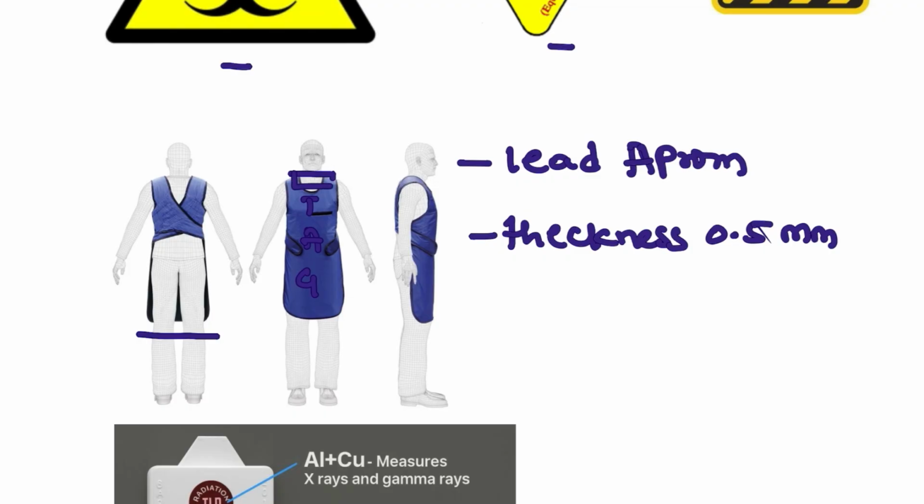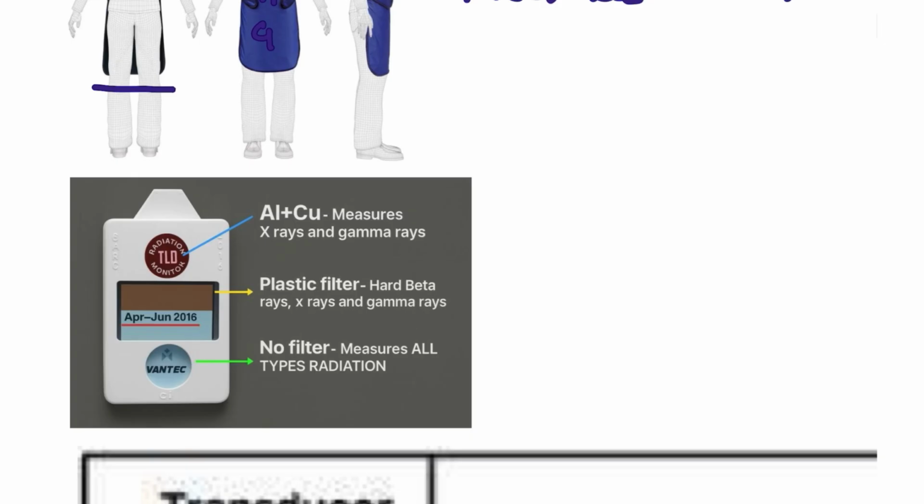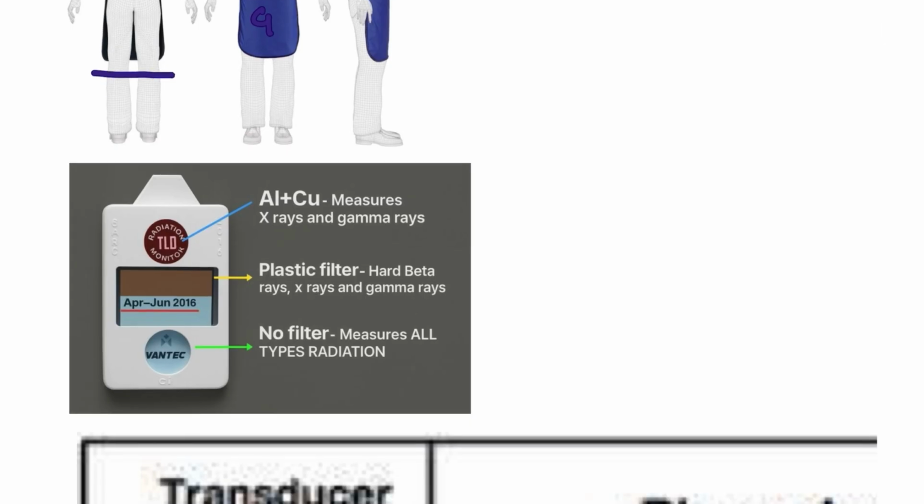Some aprons also have collars, which are helpful for protecting against thyroid radiation exposure. Next, those who work in the radiology department have to carry a badge. This badge is known as a TLD badge. So what is the importance of the TLD badge?